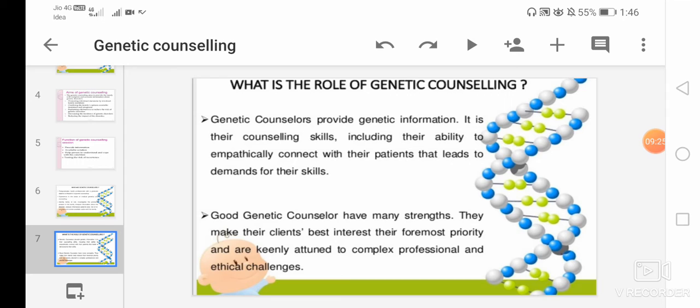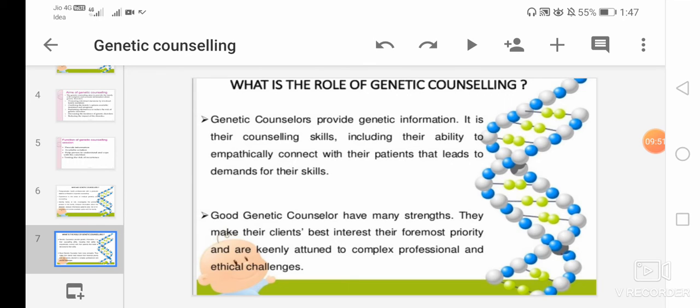Then second, good genetic counselors have many strengths. They make their client's best interest their foremost priority and are keenly attuned to complex professional and ethical challenges.